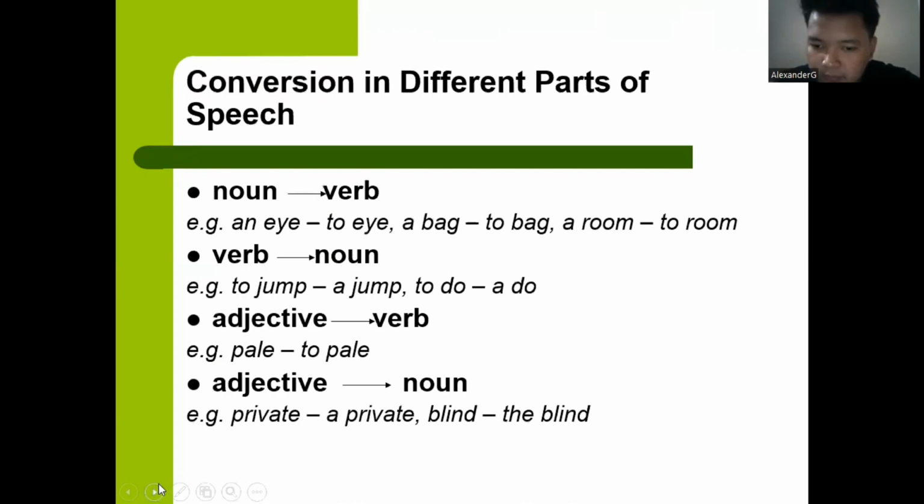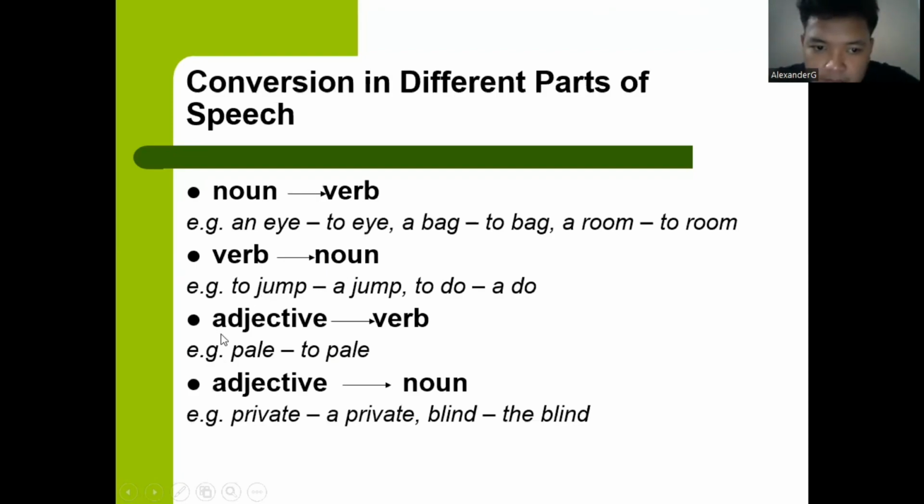Conversion in different parts of speech. For example, noun becomes verb: an eye becomes to eye, a bag becomes to bag, a room becomes to room. Then verb becomes noun: for example, to jump becomes a jump, to do becomes a do.